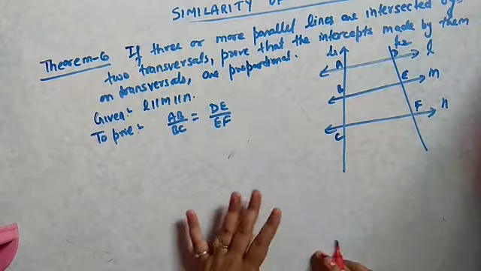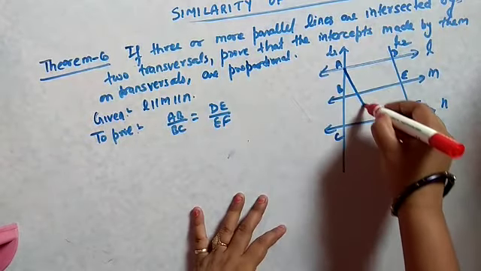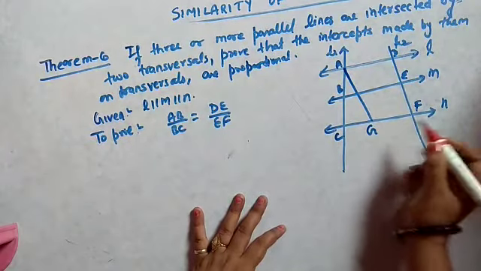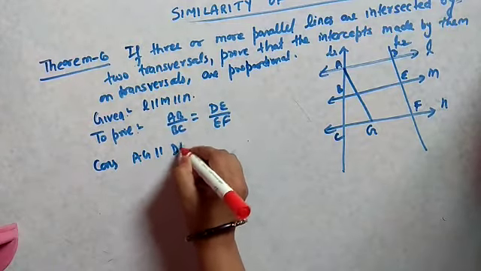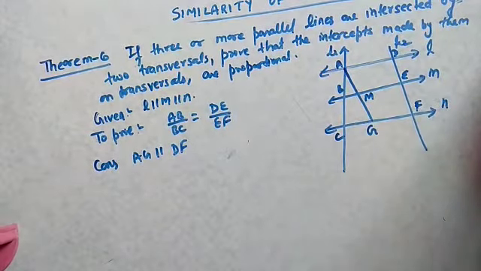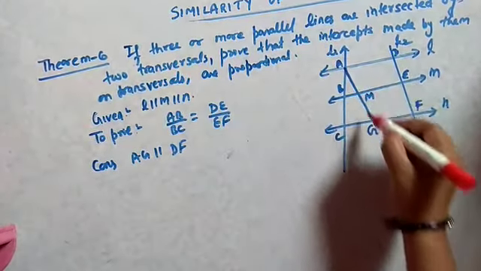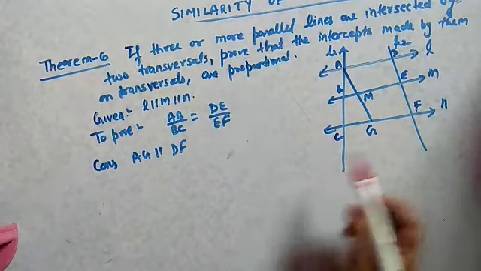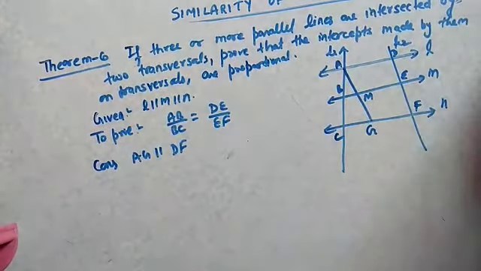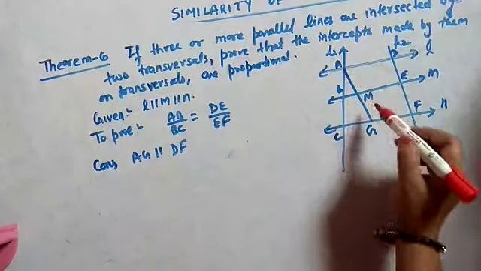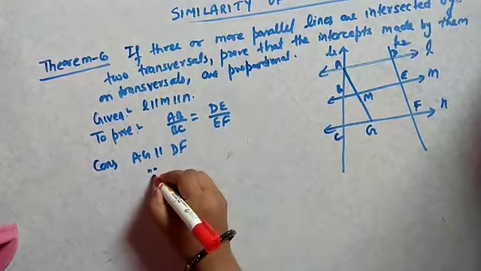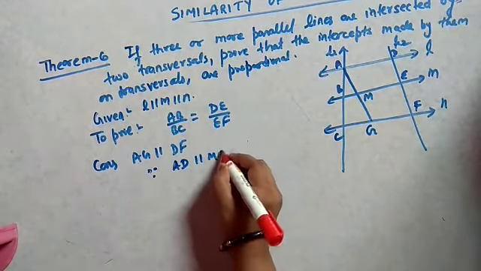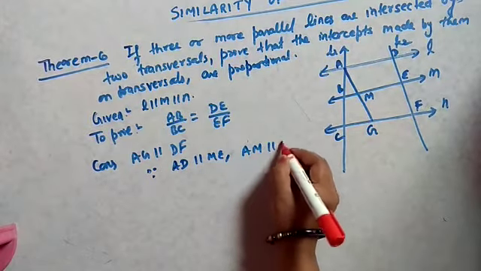So for that again I am doing one construction. I am drawing a line AG which is parallel to DF. Construction: AG parallel to DF. Suppose this is point H. Now see, dear students, since AG and DF are parallel as well as L and M are parallel, can we say that AMED is a parallelogram as well as MGFE is also a parallelogram? Since AD is parallel to ME and AM is parallel to DE.